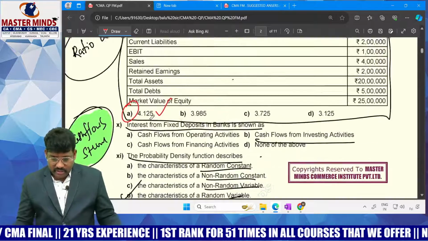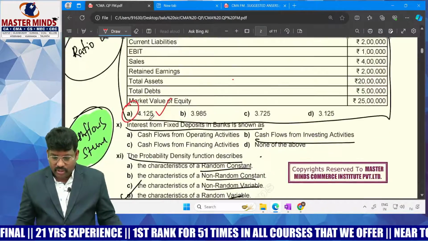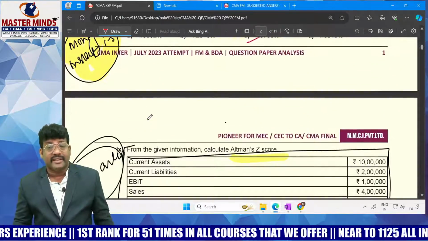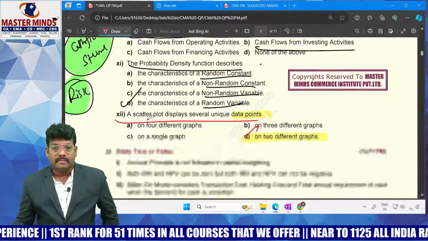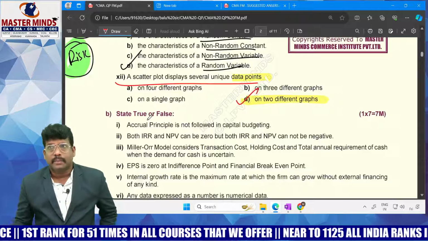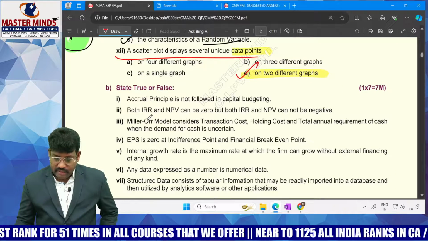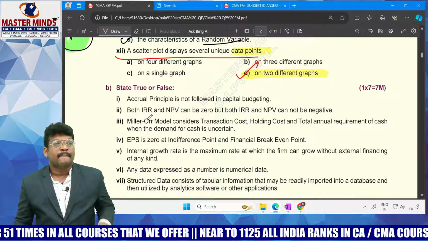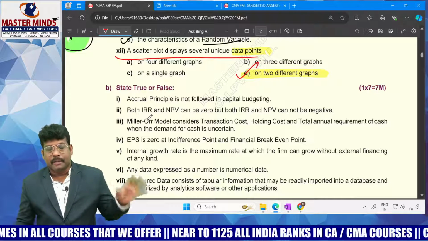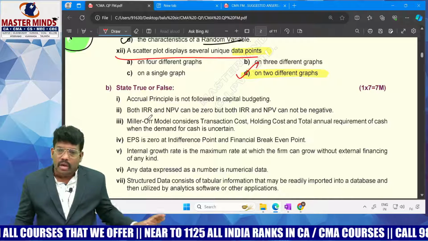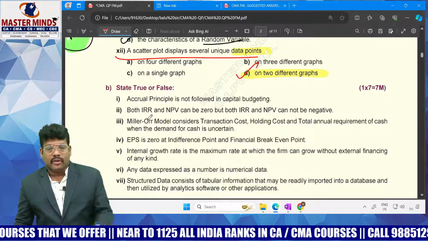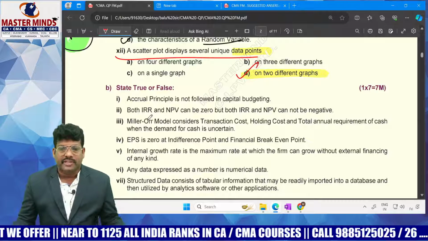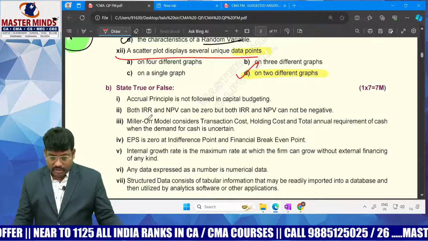With this, try to understand that they asked 12 questions. Among these, there are certain calculations which are very lengthy, but they asked them for just 1 mark. So don't come to the conclusion that a lengthy problem would be given high weightage. No, not like that; even for 1 mark they are giving lengthy problems. So we have to improve our calculation efficiency. That's the most important point, right?